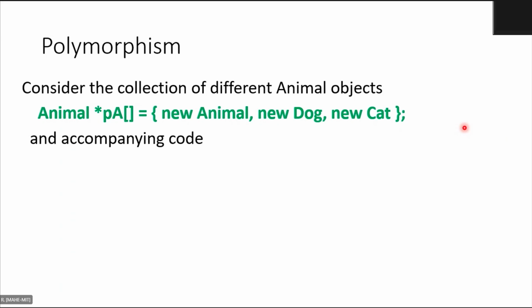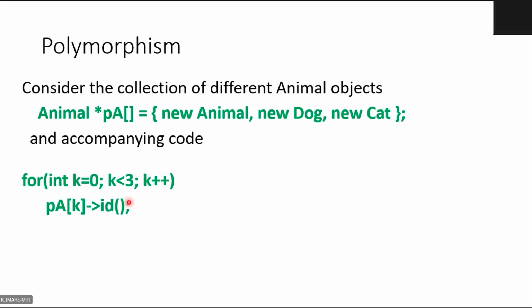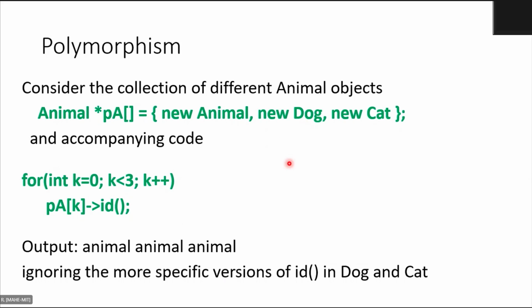And now look at the next code. What I'm trying to do is go through all these animal pointers. There are 3 animal pointers. So k equal to 0, k less than 3, k plus plus. PA of k pointing to ID. So you're accessing the ID function through the animal pointer. Quite simple code. So what are we expecting? We are expecting animal, dog, cat. But what would be printed is animal, animal, animal.